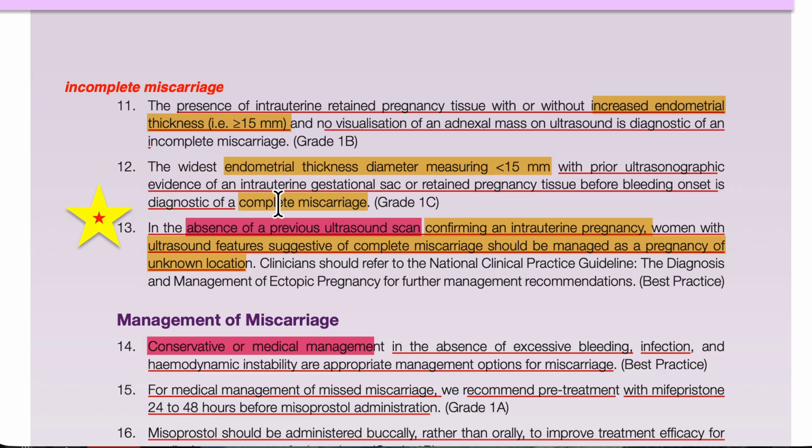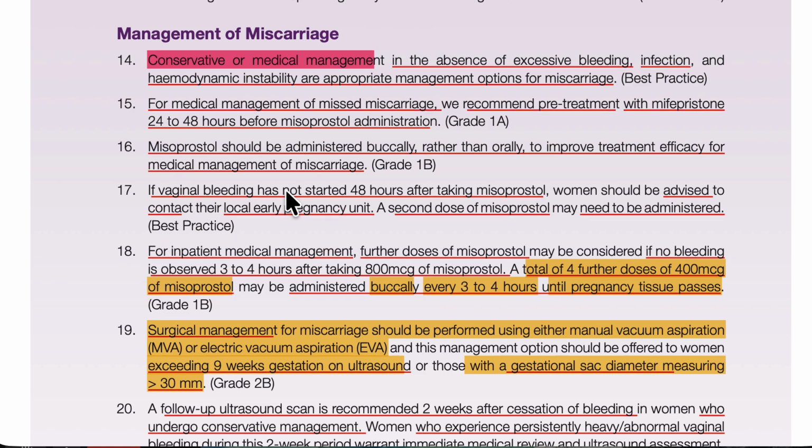But if you don't have a previous ultrasound, and we are not getting anything, and the endometrial thickness is also less than 15 millimeters, what are we going to do? We are going to repeat the ultrasound, or do the serum beta hCG. Best is the serum beta hCG. We will repeat the serum beta hCG until it is going down. If it is going down, the pregnancy is finished.